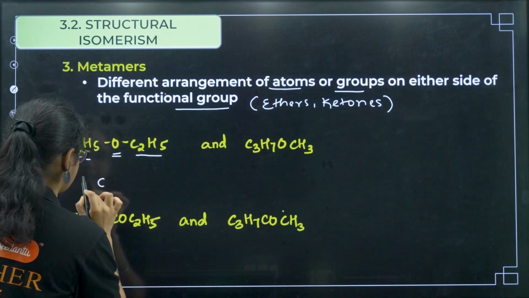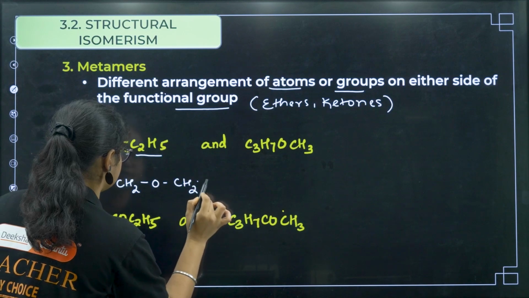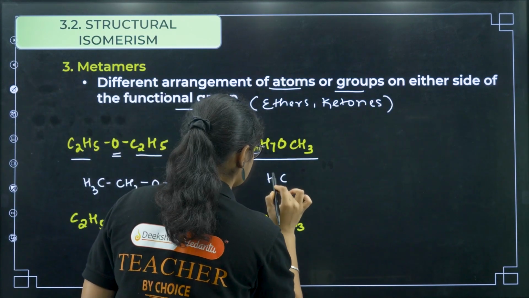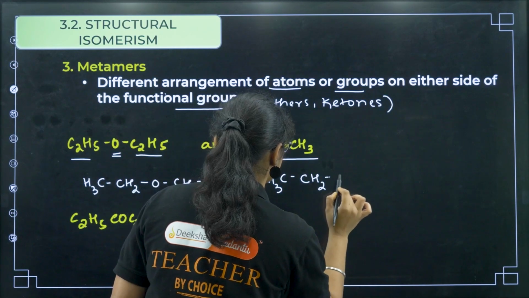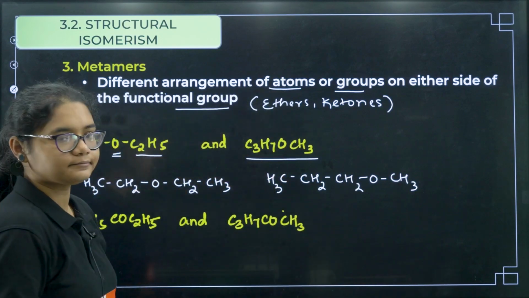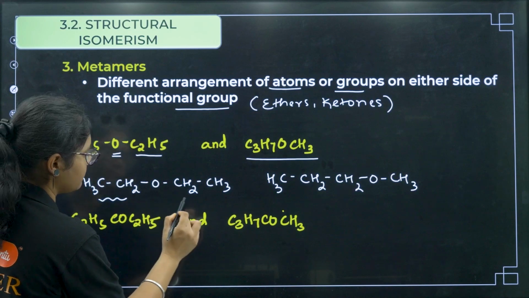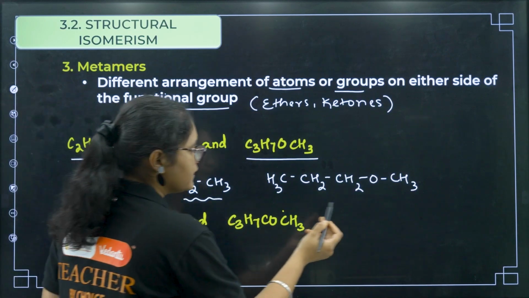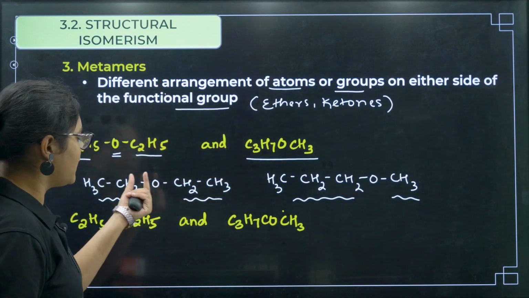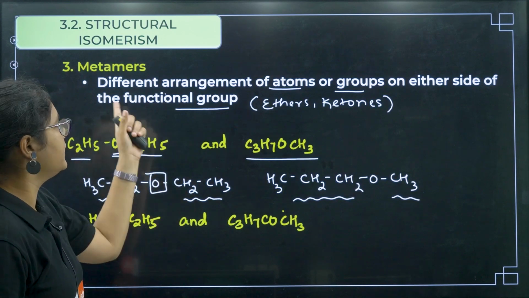So if I draw the structure, it is like this: CH3, CH2, O, CH2, CH3. Now if you draw this one, what will we get? CH3, CH2, CH2, O, CH3, right? So now we can see, on this side of the oxygen we have 2 carbons and here 2 carbons. Here we have 3 carbons and here 1 carbon, right? So when you have different groups attached to either side of the functional group, then we call it metamers.